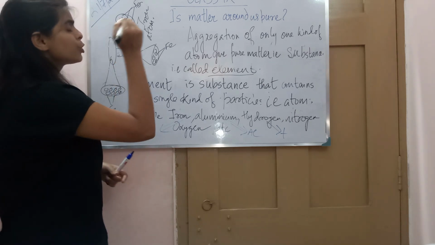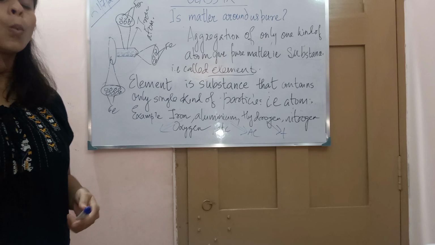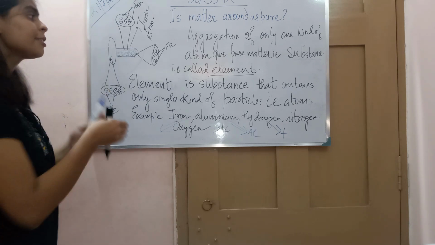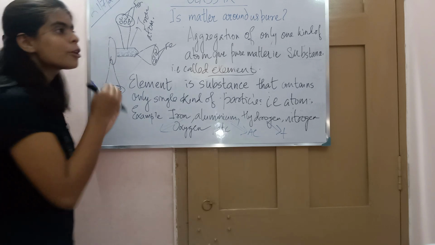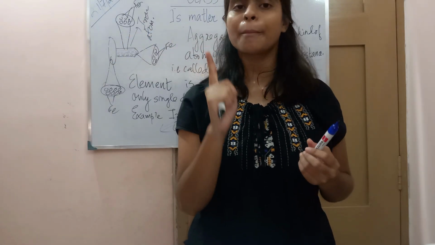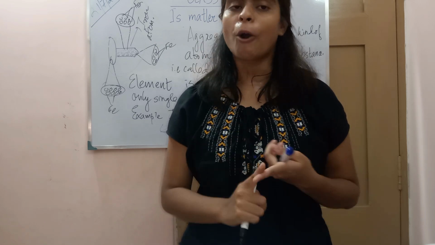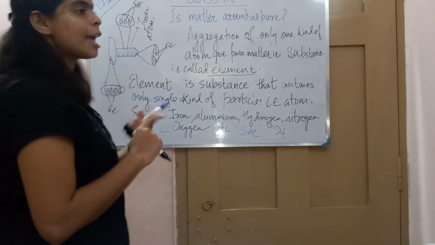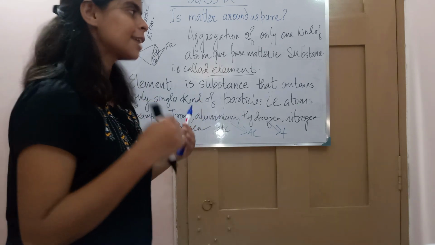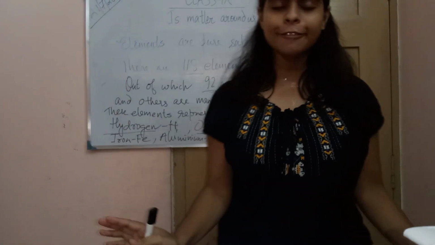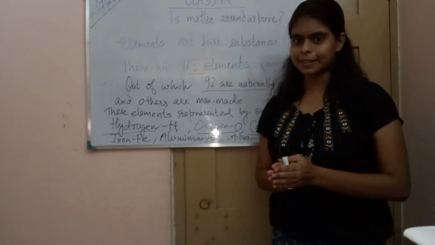In an iron nail also you will find only one kind of particle, one kind of atom, that is the iron atom. So we can say that this kind of substance, which contains only one kind of atoms or particles, we call it an element. Now let's understand their characteristics. So now we have known elements are pure substances.